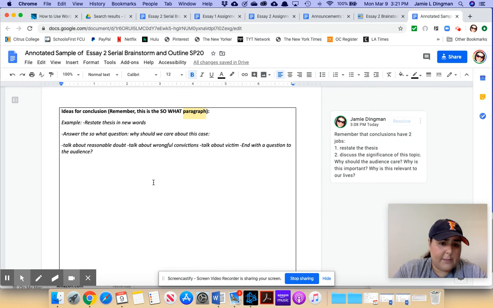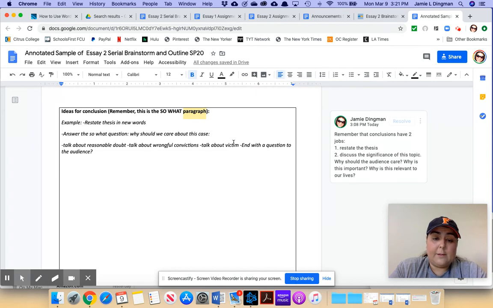The example is talk about reasonable doubt, which is what we're supposed to be considering when we look at our cases here in the United States when we serve on a jury. You have to consider doubt. Is there a reasonable doubt? If there's a reasonable doubt, you're not supposed to convict that person. You can talk about wrongful convictions. We actually do have quite a bit of wrongful convictions in this country. I think the number is somewhere around 20 to 25,000 people who are incarcerated right now are wrongfully incarcerated.